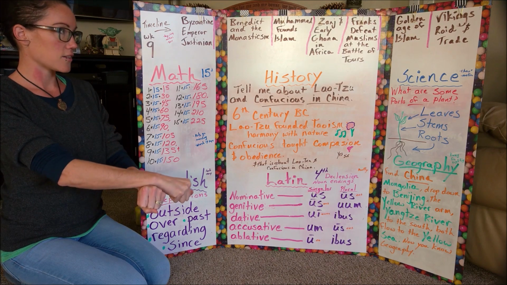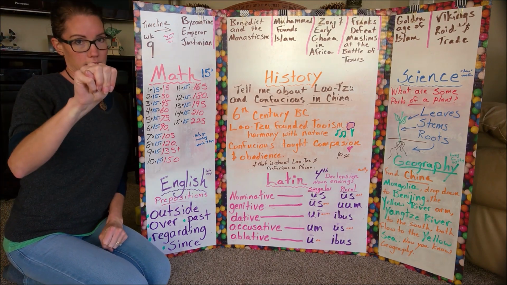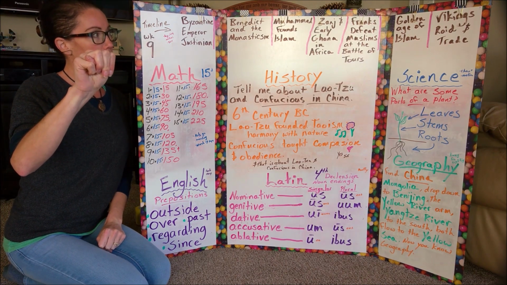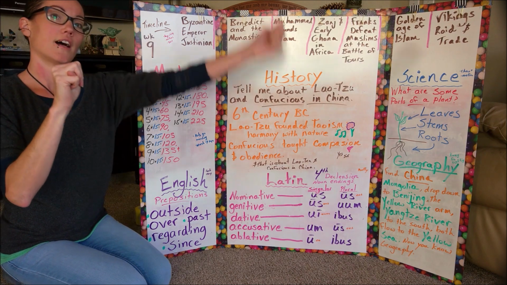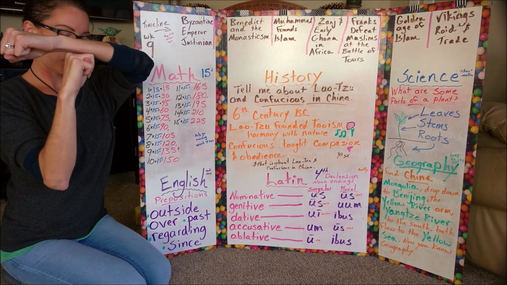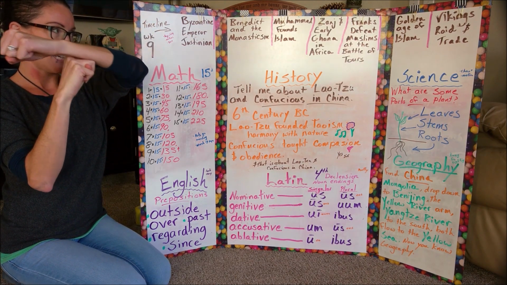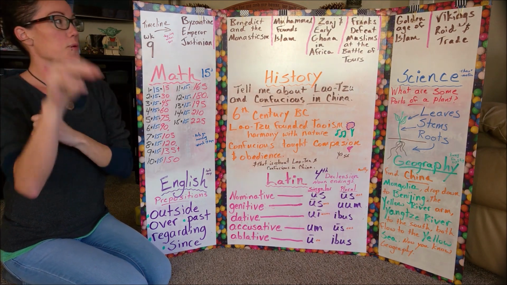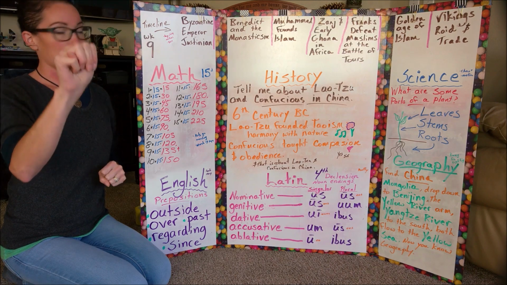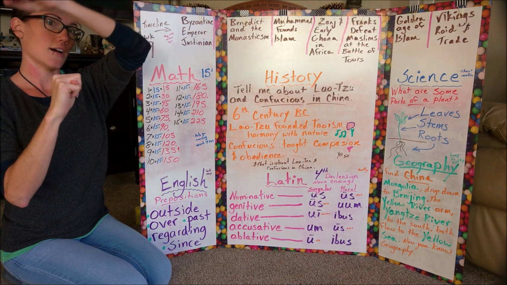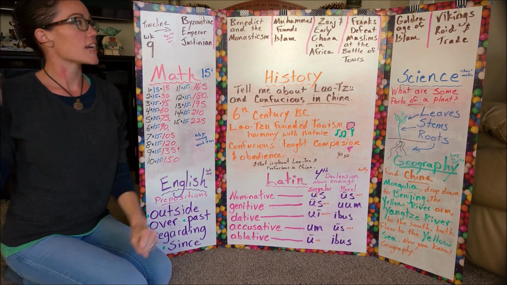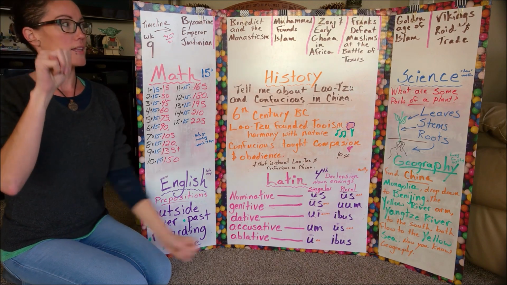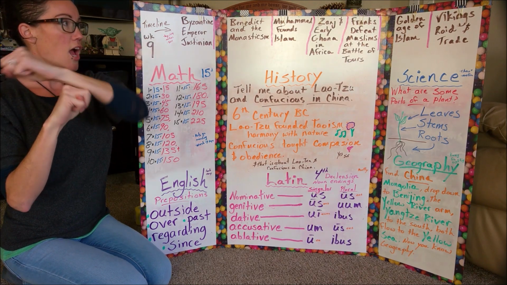Franks defeat or conquer Muslims. So bring back your M. At the Battle of Tours. And then you just put your arm in front of that to make a T. This is not an ASL sign, it's just a fun sign. And it helps remember that after Muslims comes the Battle of Tours. So, Franks defeat Muslims at the Battle of Tours.